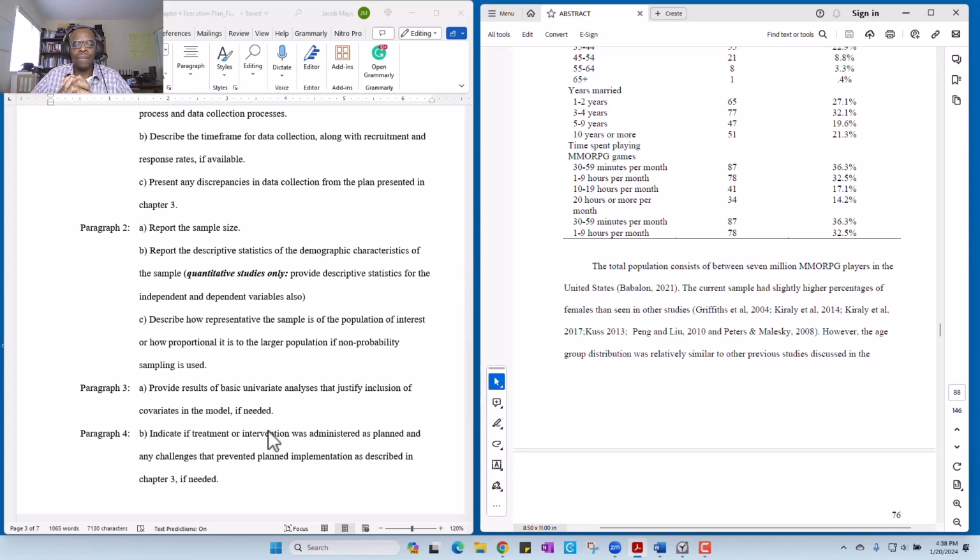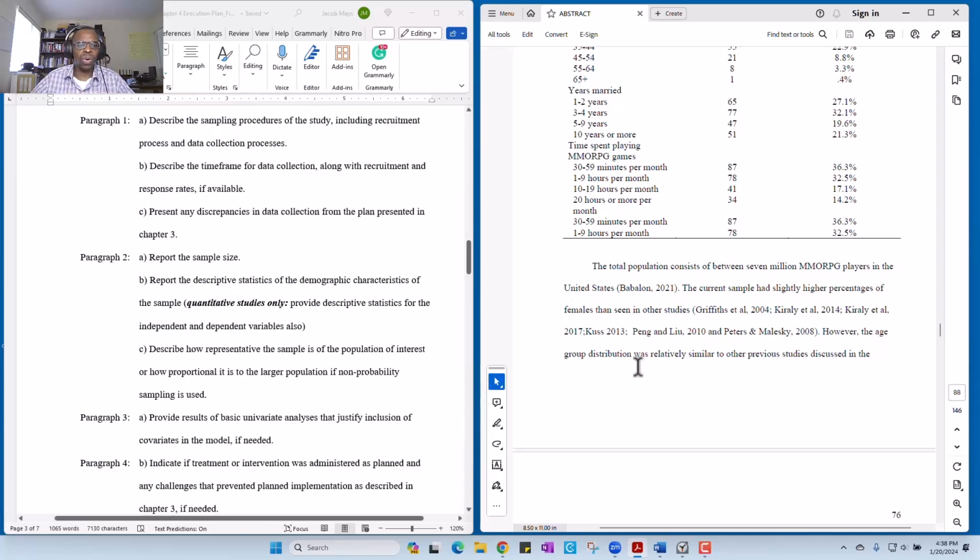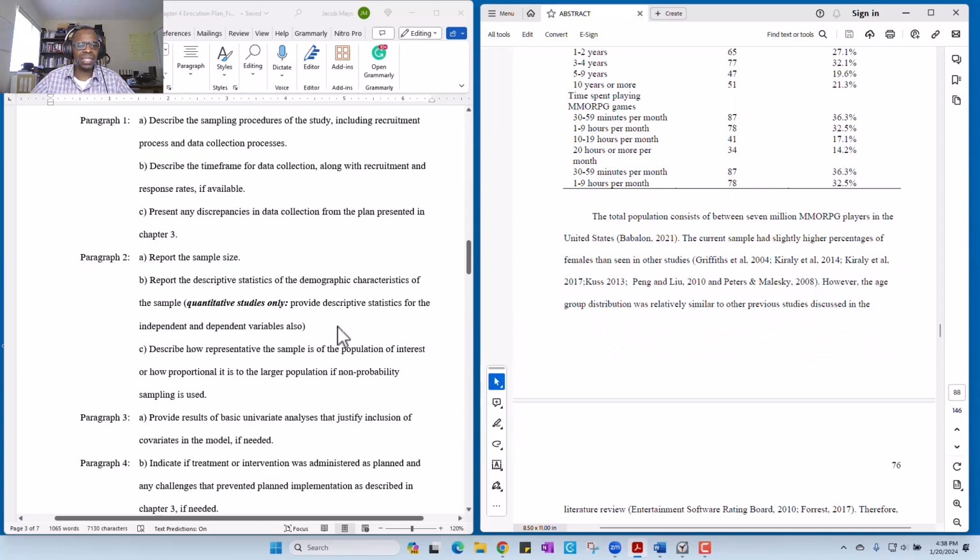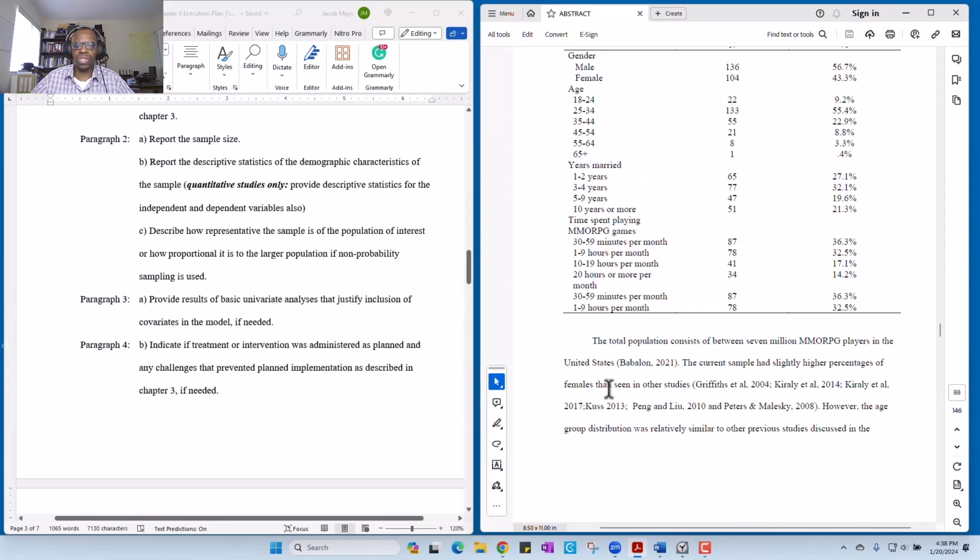If you have questions about covariates or anything, just drop me an email. We'll get on a quick call and walk through it. Because 99% of the people are not going to need paragraph 3 and paragraph 4. So paragraph 1 and paragraph 2 are what you need. And then you can go on to the next section, which is summary of results.